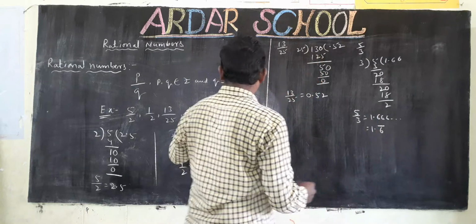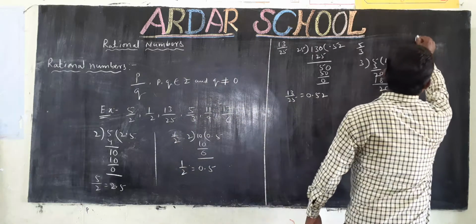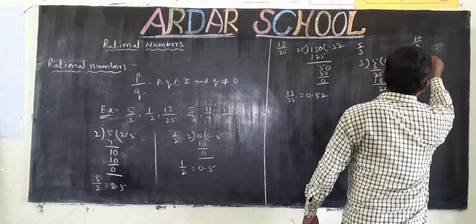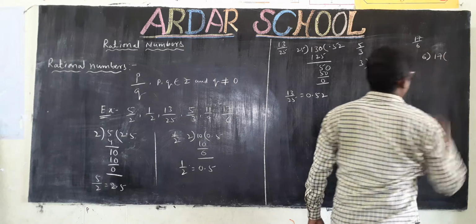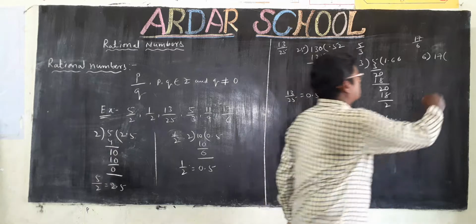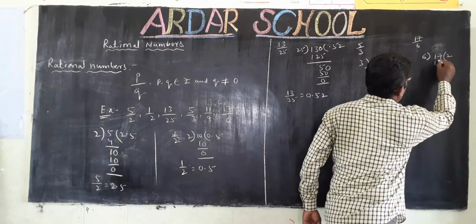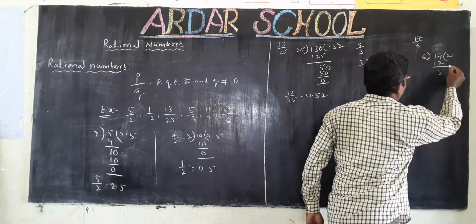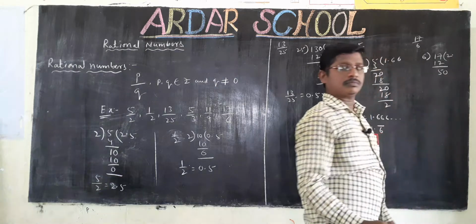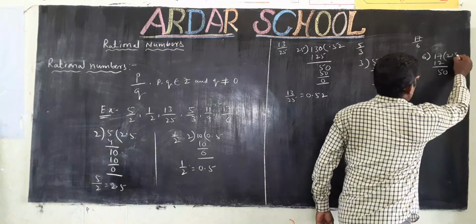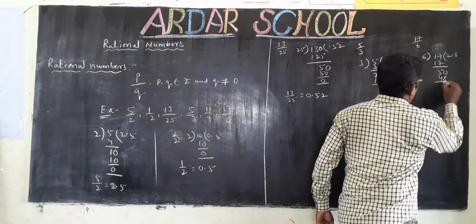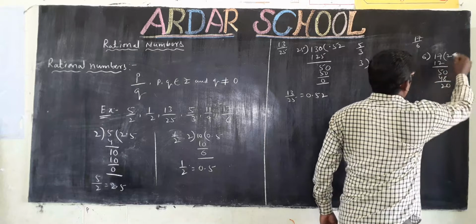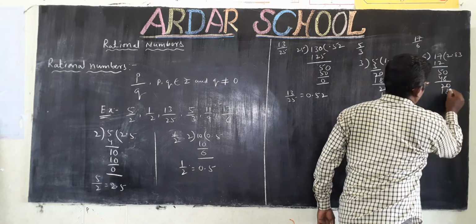Next example is 17 by 6. 17 by 6 means 17 is divided by 6. 6 twos are 12. Remainder is 5. Put the decimal point, take 0. 6 eights are 48. Remainder is 2. Take 0. 6 threes are 18.